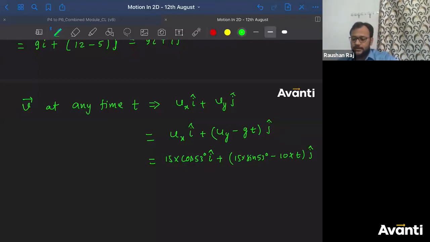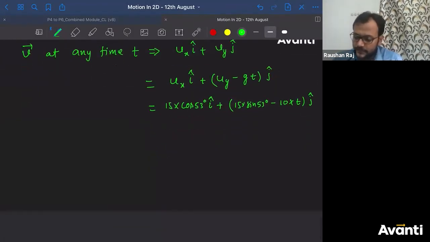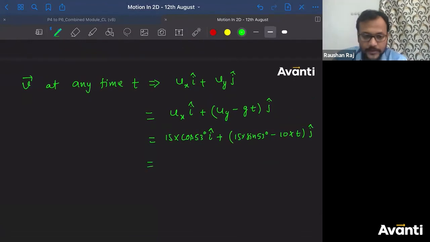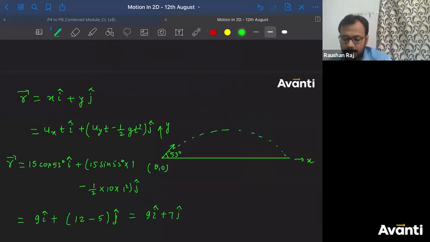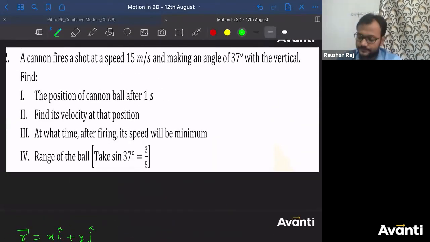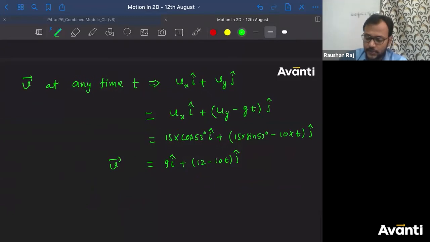Got my point? All right. So what will be the answer here? 15 into 3 by 5 is 9 i cap plus sine 53 is 4 by 5, so 12 minus 10t j cap. So this is the velocity vector. What is the question here? Find the velocity at that position, so at t is equal to 1 second only.